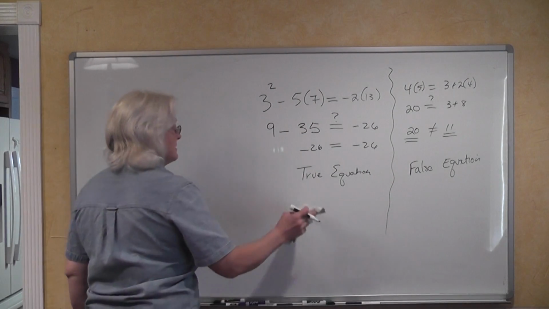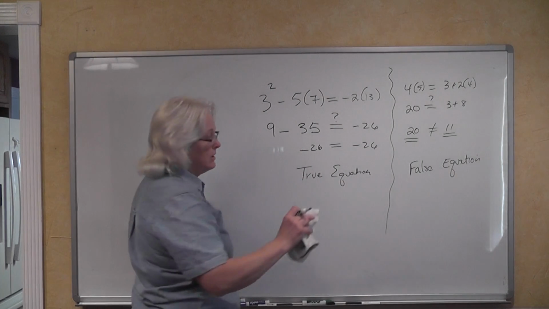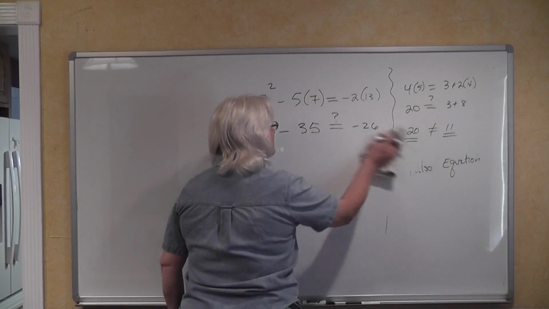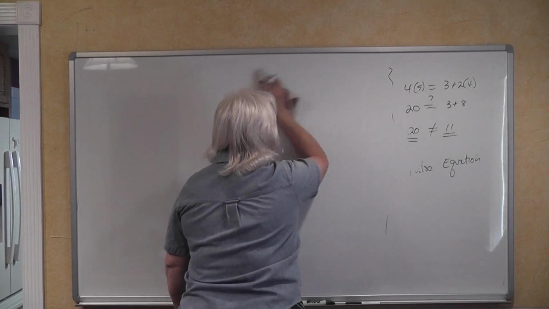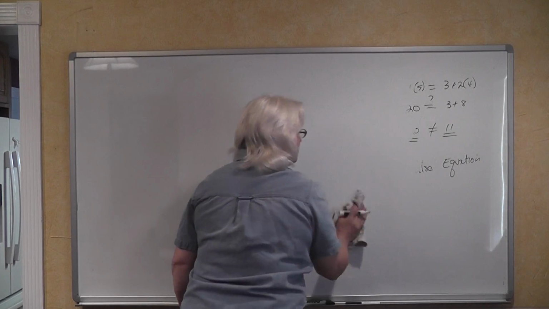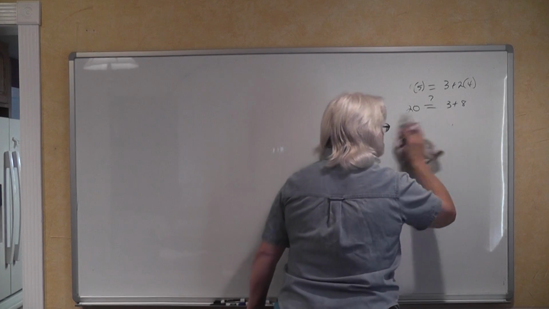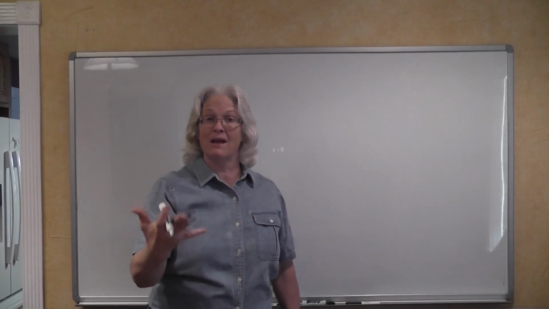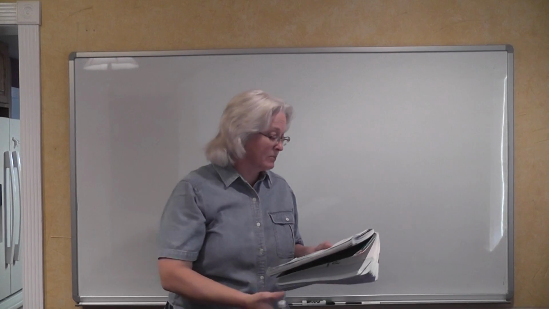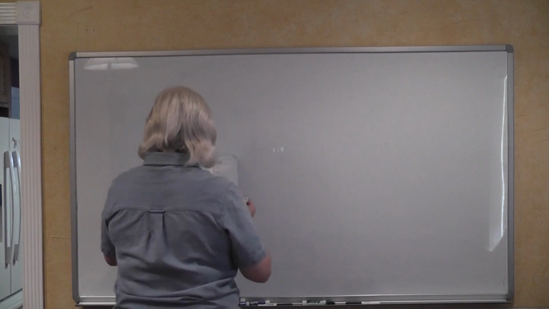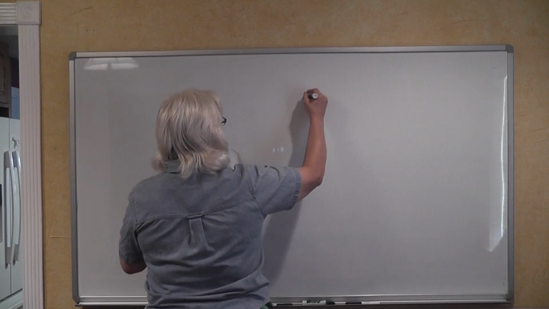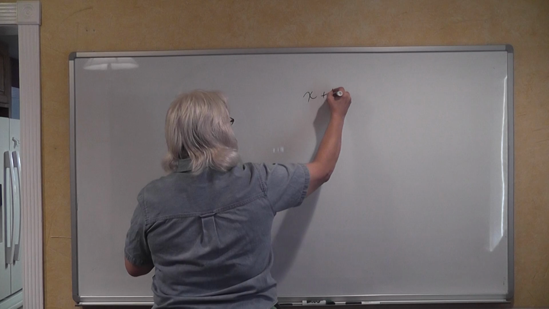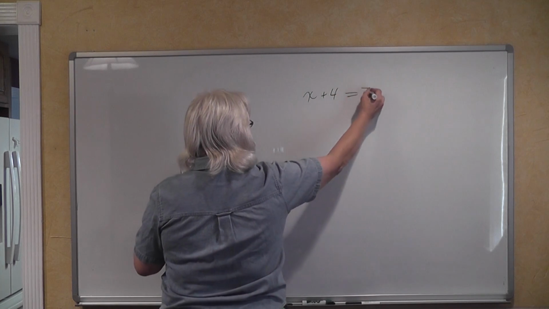Now, these were mathematical equations because there were not any variables in them. We're going to do algebraic equations now, which by definition are going to have to contain a variable. So, here's an example of an algebraic equation.